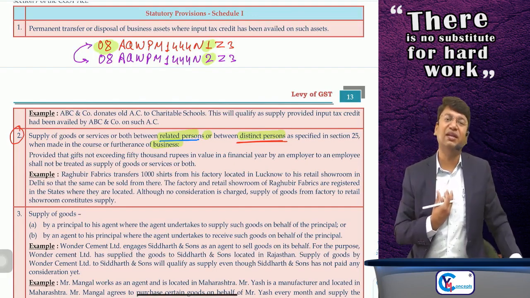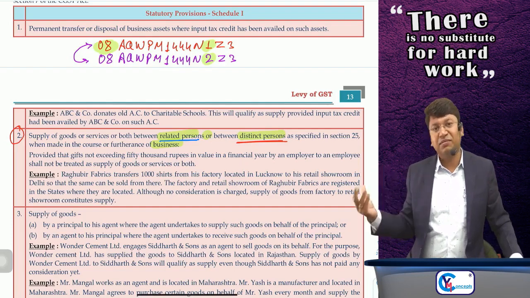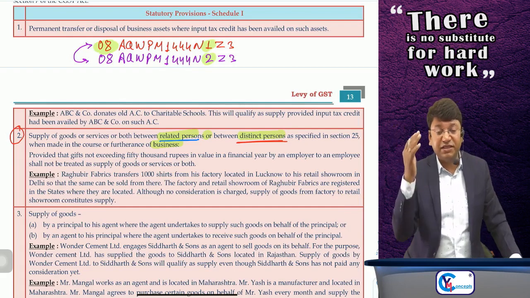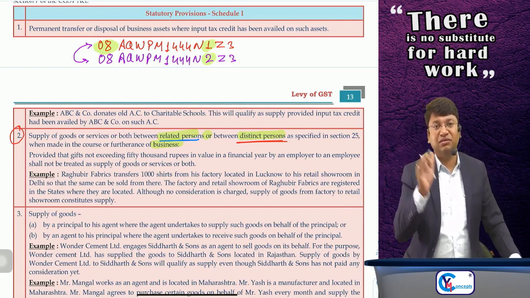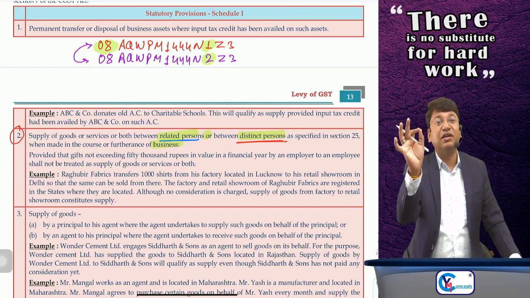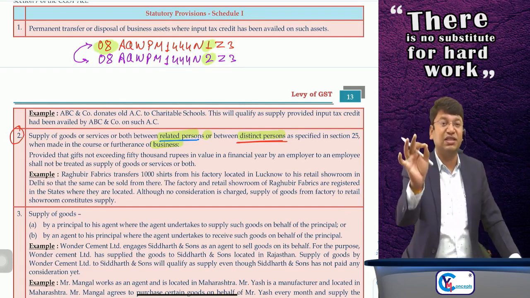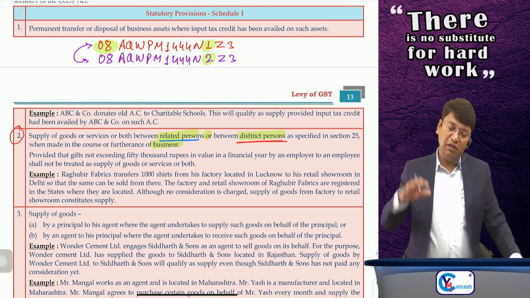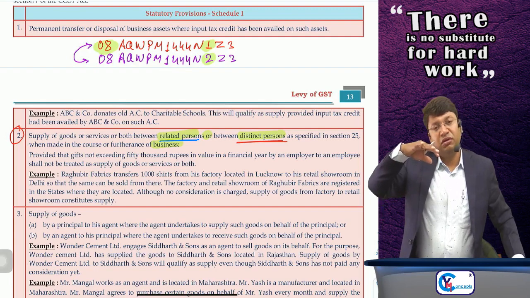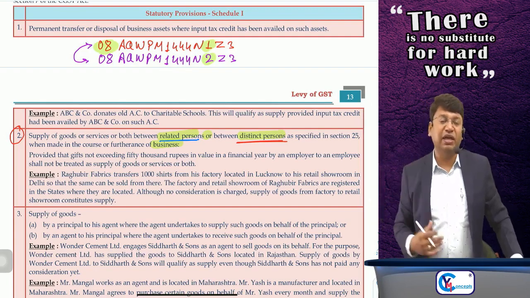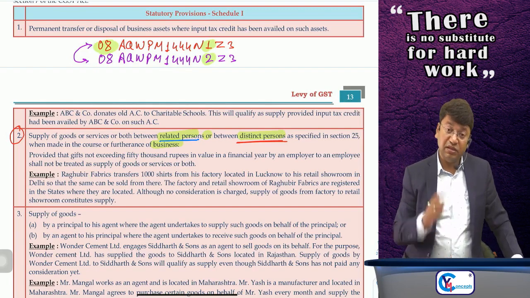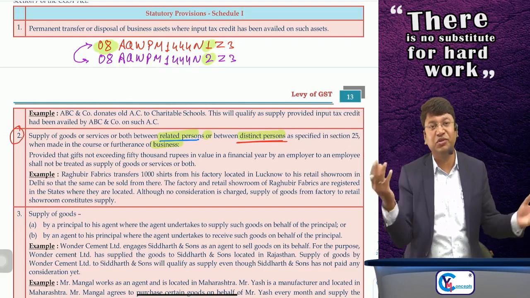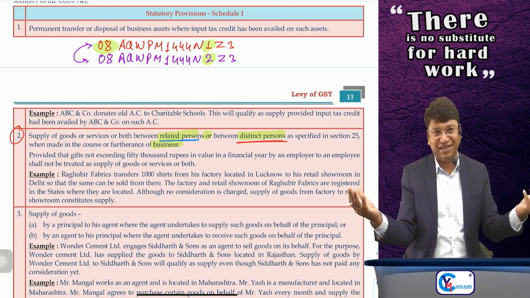But if I had not taken any separate registration for my other branch in Rajasthan, then those are not distinct persons, they are the same person. If the same person with the same PAN number has 2 separate registrations, then those will be called distinct persons. Another example: suppose I have one more branch in Maharashtra. One branch I have in Udaipur, Rajasthan, another branch in Mumbai, Maharashtra. Sir, I will have to take separate registration for the location in another state, because you know in each state a separate SGST Act is there.